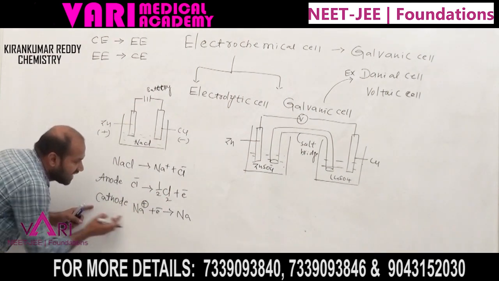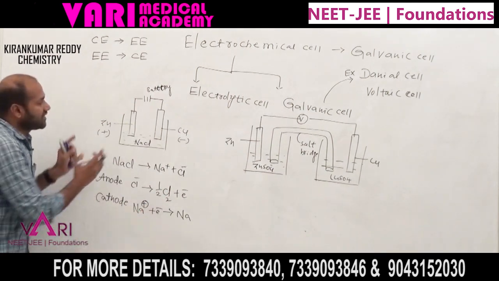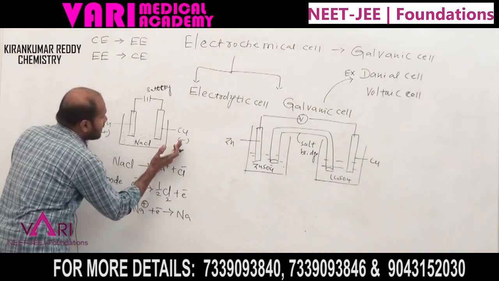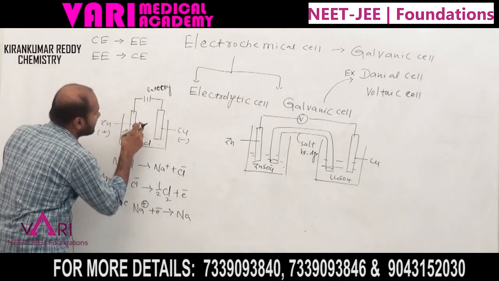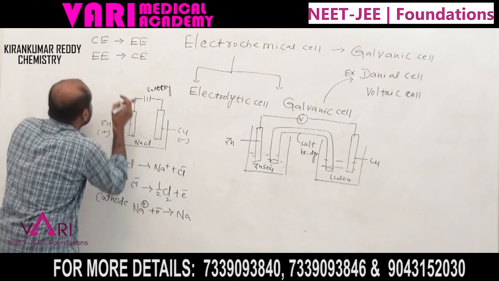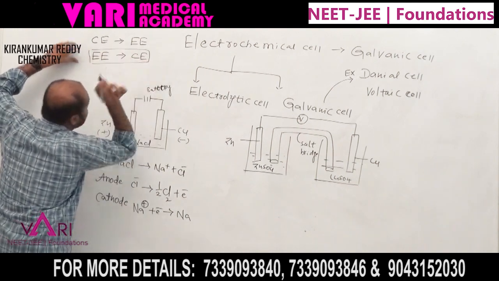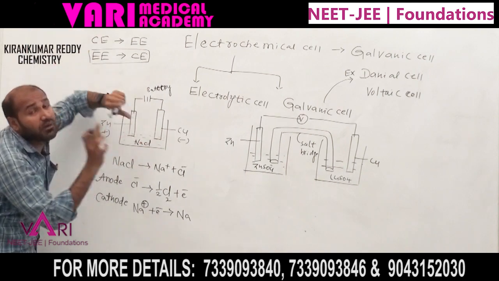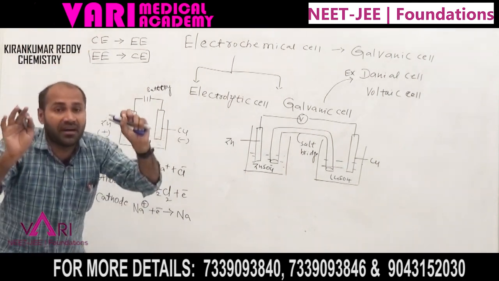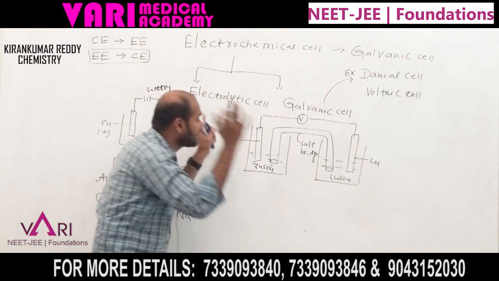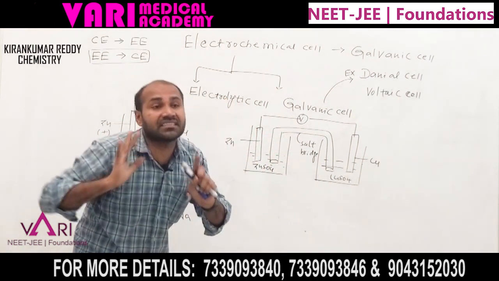Here it is gaining electron, reduction. This is about the electrolytic cell. What is the electrolytic cell? The device which converts electrical energy to chemical energy. This cell is non-spontaneous, but the galvanic cell is spontaneous.